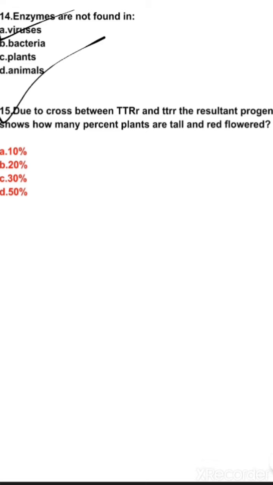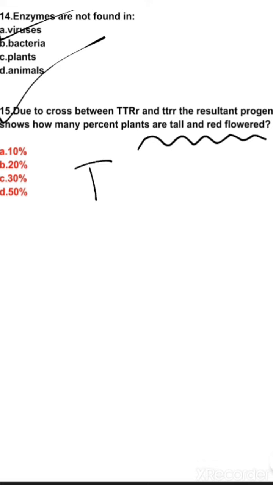Okay, let us see question number 15. Due to a cross between capital T, capital R, small t, small r, the resultant progeny shows how many percent of plants are tall and red flower. As we know that tall is dominant over dwarf and red is dominant over white flower, so we have to find how many percentage of progeny are tall with red flower. So let us solve this question.